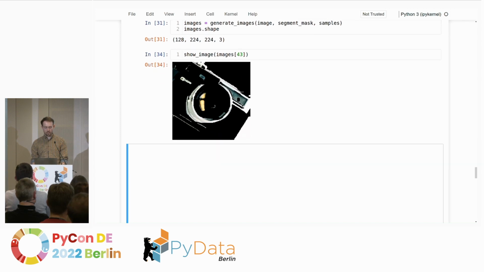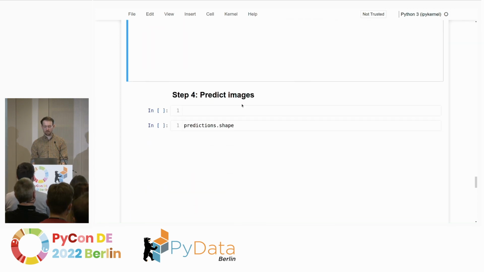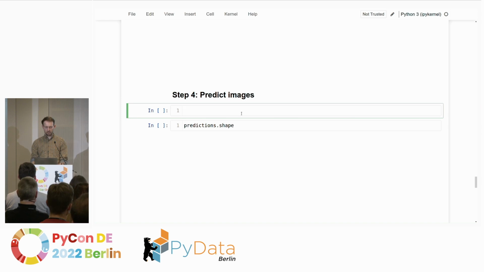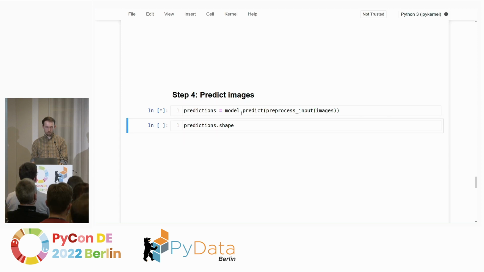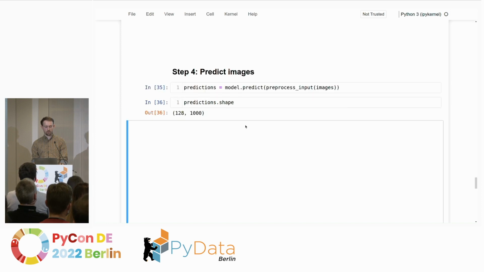So we have 128 of these images, and now we can actually ask the model what it thinks is in these images. We will run model.predict. We shouldn't forget to pre-process the input, otherwise funny things will happen. Then we put in these images, wait a couple of seconds, and the model is done predicting all these 128 images, so we have 128 predictions times 1,000 classes.